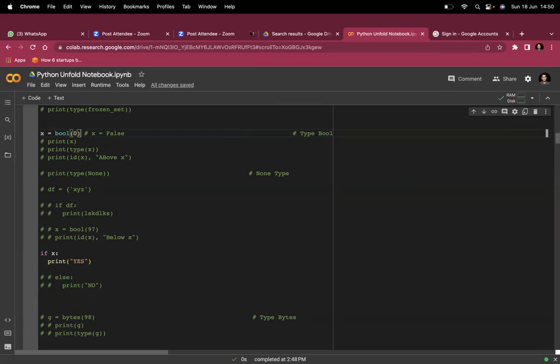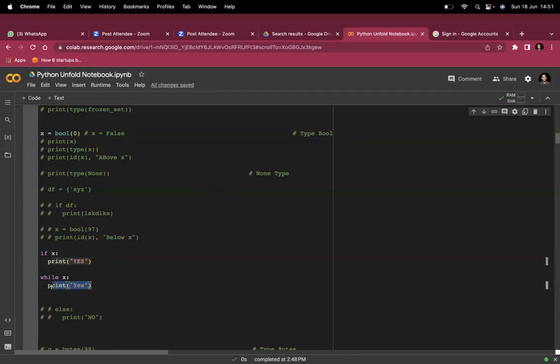X is false. Okay, if you are saying that, what about this? What if I do this? This is a while loop. If I say while x, print yes.